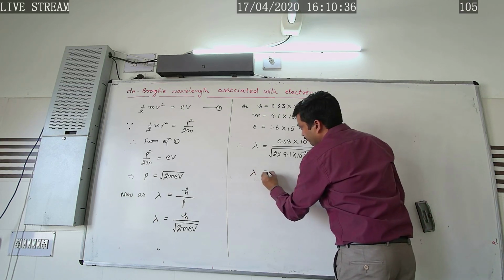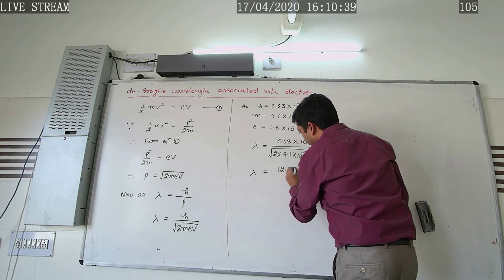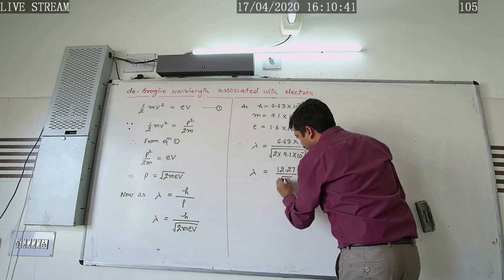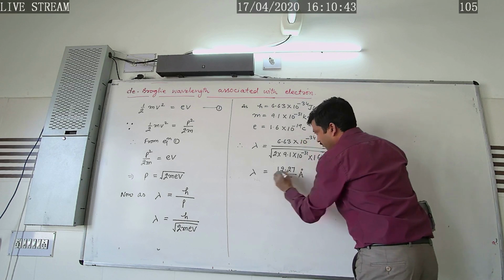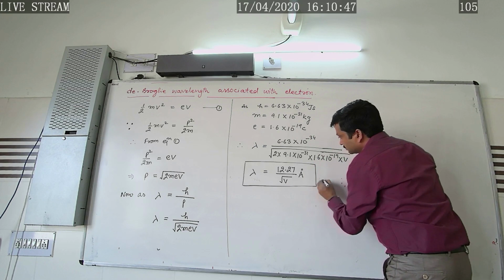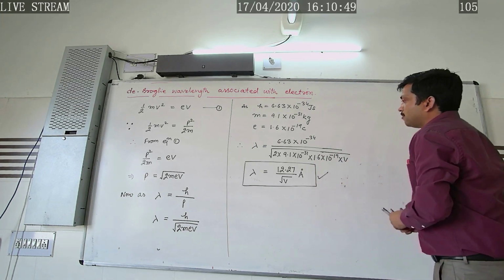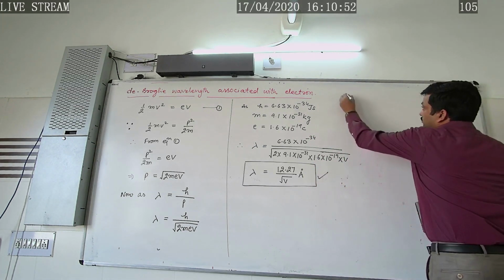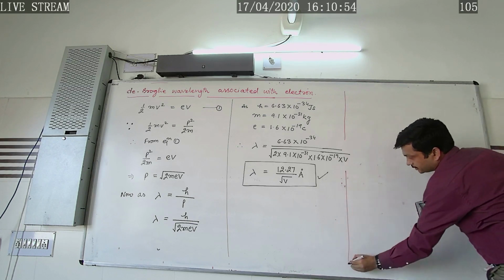So on calculating it we get the value 12.27 over square root of V angstrom. Mind that wavelength of the material particle will be in the form of angstrom. Now same for the competitive exams.